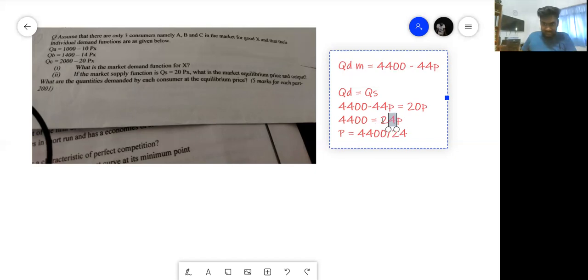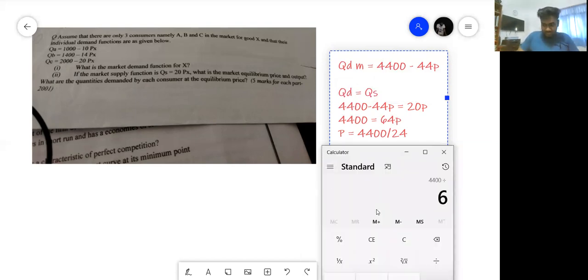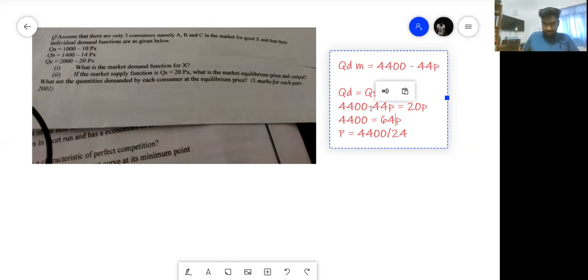So when I take 44p to this side, it becomes plus 44, plus 20 is 64p. So 4,400 divided by 64, you get your price equal to 68.75. Right, is that okay?